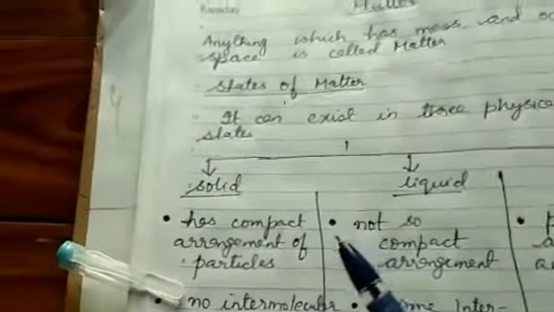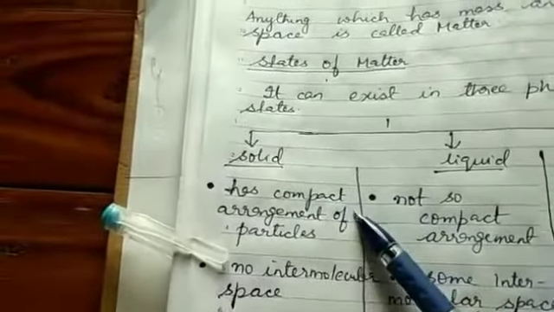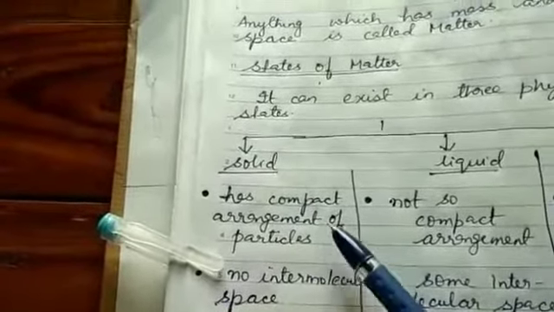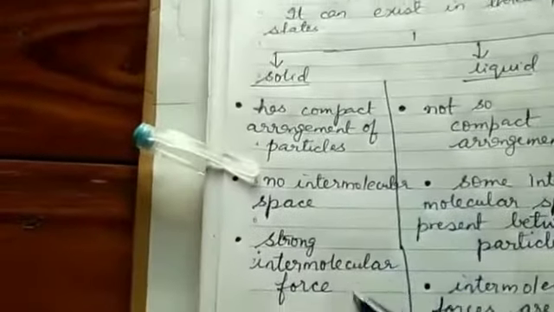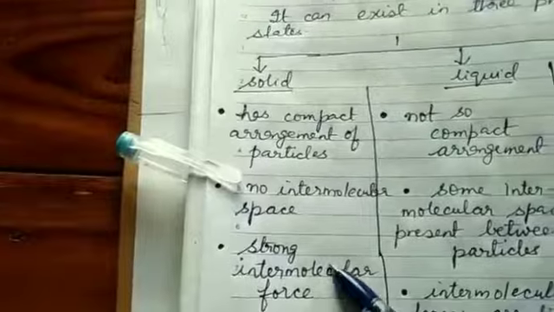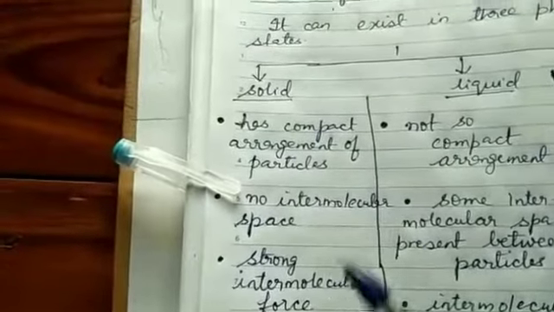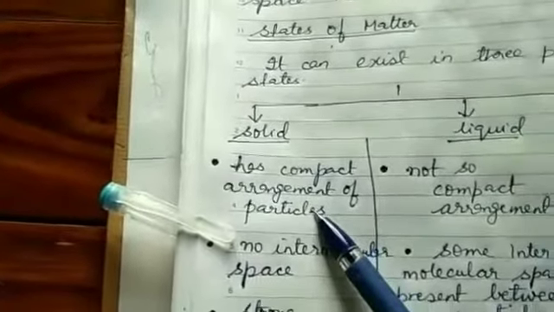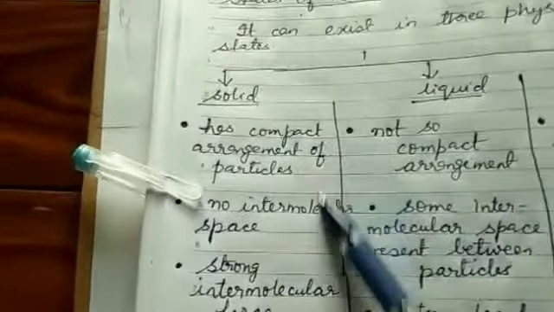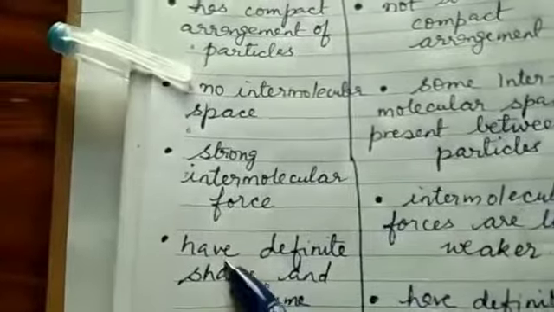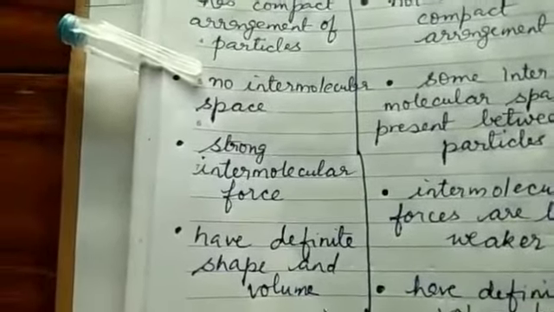Solids have compact arrangement of particles, and this compact arrangement is because of strong intermolecular forces that they have. Because of strong intermolecular forces, the particles are very close to one another, due to which they have no intermolecular space. And because of these three factors, solids have definite shape and volume.